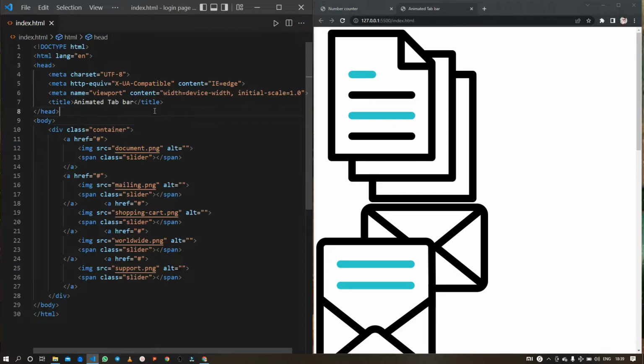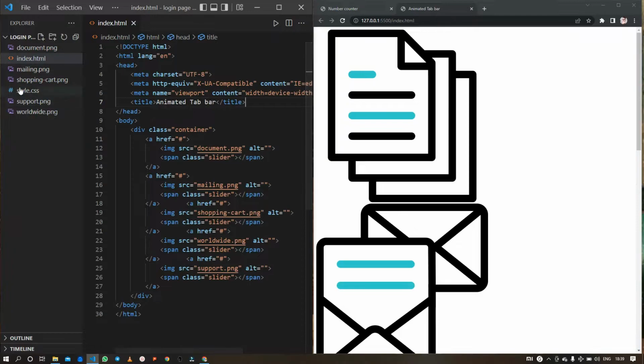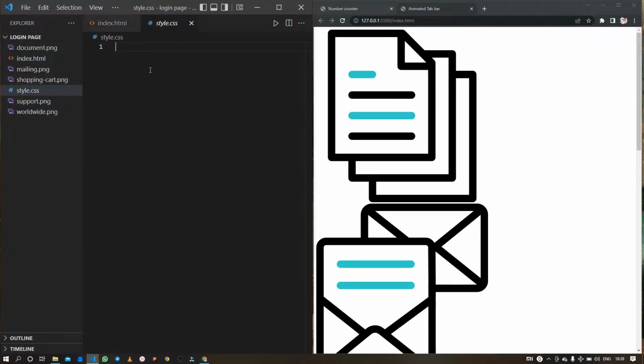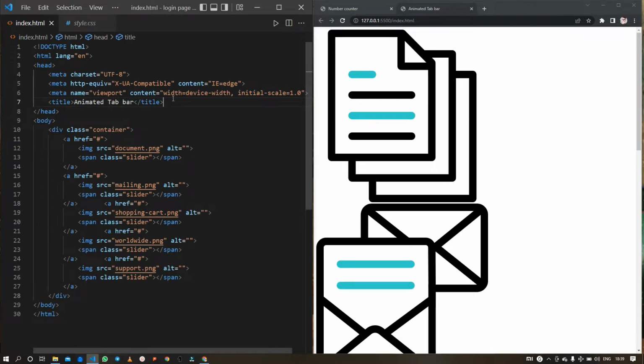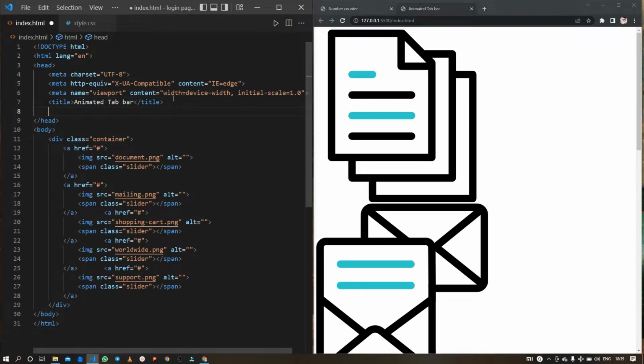So now it's time to jump right into our styling part that we are going to do in our style.css file. So let me just open up the Explorer window, and from here style.css, and before all this I need to include the style.css file using the link tag and passing style.css to it.